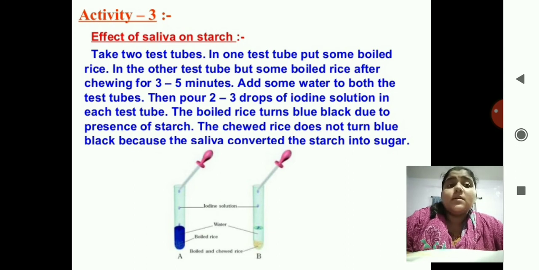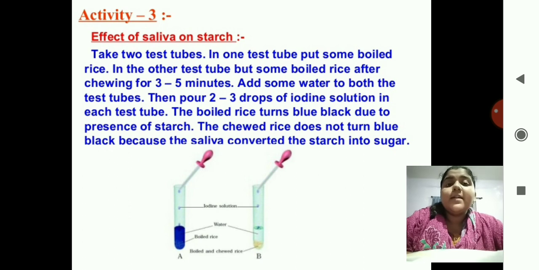The boiled rice turns blue black due to the presence of starch. Okay, you are adding iodine solution to each test tube, and when you add iodine solution, the one with only boiled rice turns blue black because there is a presence of starch, and the chewed rice does not turn blue black because saliva converted the starch into sugar.